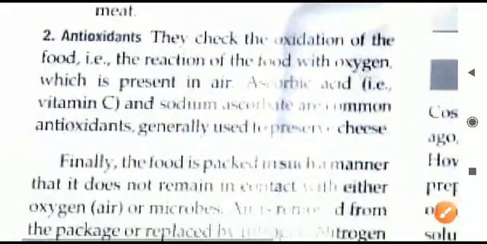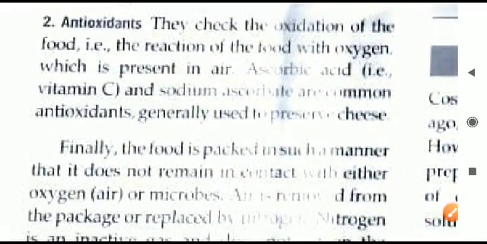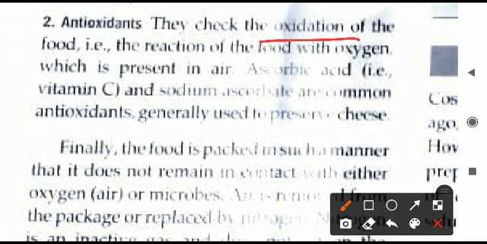Next type of the preservative here is antioxidants. What will they do? They will check the oxidation. Now what is this oxidation? Oxidation is a chemical reaction between the food and the oxygen which is in the air. Air is having oxygen gas, we all know. This oxygen gas in the air will react with the food. That reaction is called oxidation. Once the oxidation of food has happened, that means the food will start to spoil.